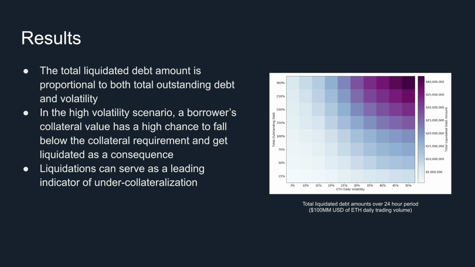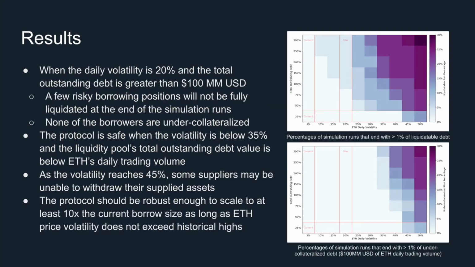Here we show the total liquidated debt amounts over a 24-hour period. The results match our intuition. The total liquidated debt amount is proportional to both total outstanding debt and volatility. In the high volatility scenario, a borrower's collateral value has a higher chance to fall below the collateral requirements and hence get liquidated. We also find that liquidations can serve as a leading indicator of under-collateralization.